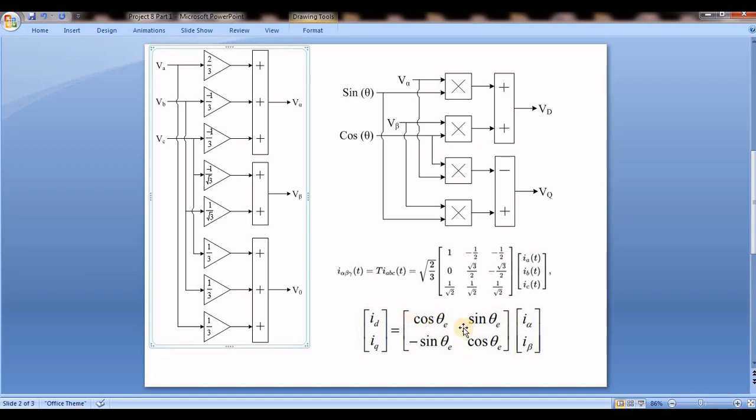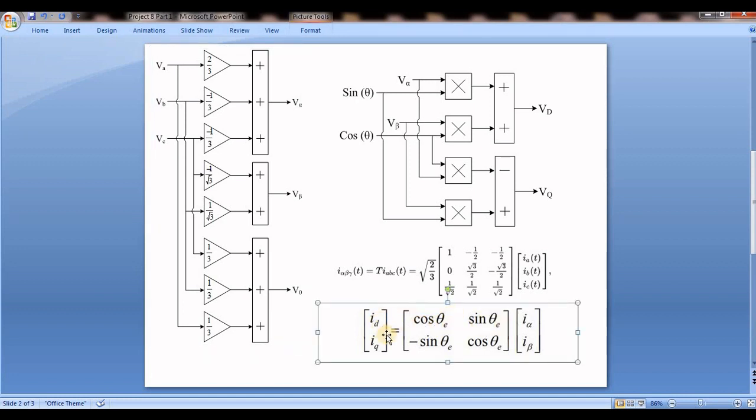So this is the basic equation, but we do not follow this equation when doing the MATLAB simulation. I will explain the reason while explaining in MATLAB. For balancing, the summation of these three should be 0, because VA plus VB plus VC, or IA plus IB plus IC, equals 0 in steady state for the balanced condition.